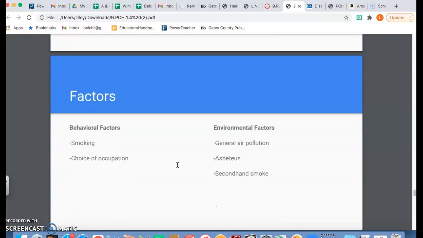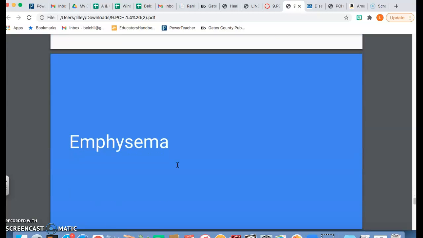The factors for getting bronchitis a lot of times are smoking and even your choice of occupation, whether you're around air pollution, you're around smoke, everything else like that. And of course, environmental factors would be general air pollution, asbestos again, and then secondhand smoke, especially if you have a parent or a grandparent that smokes and you are around them.